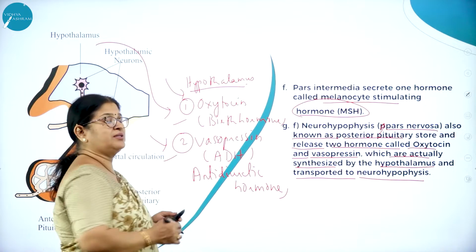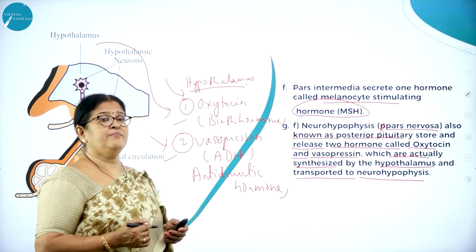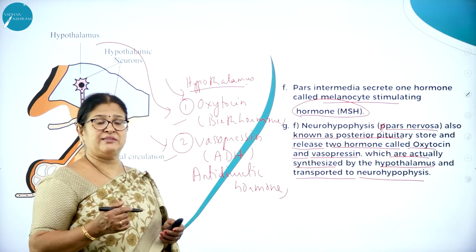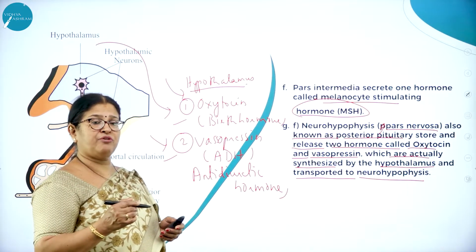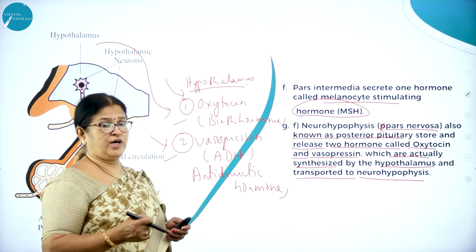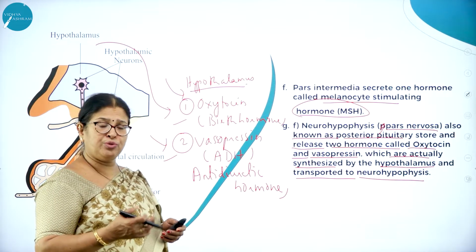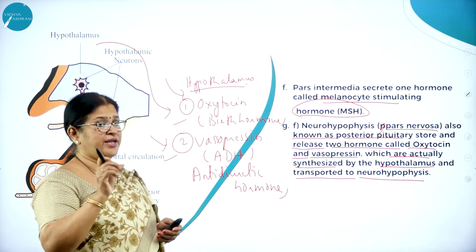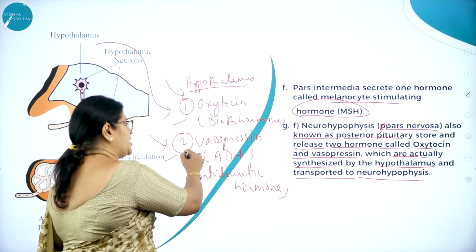And vasopressin, I think you might have studied in the chapter called excretory products and their elimination, where you have come across that the tubular portion of a nephron is very much responsible for absorbing water. As you know, excess water should not be eliminated through urine, and that reabsorption of water from the renal tubules is made possible by vasopressin.